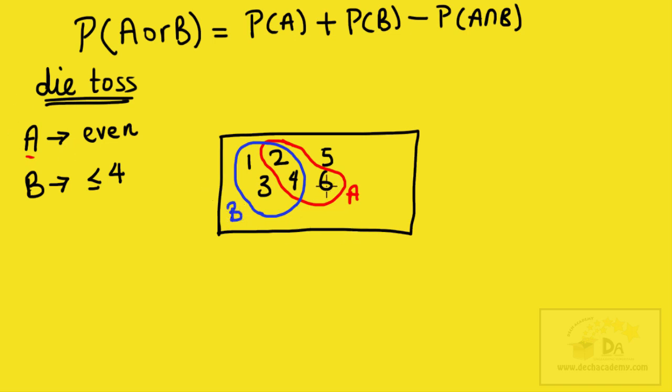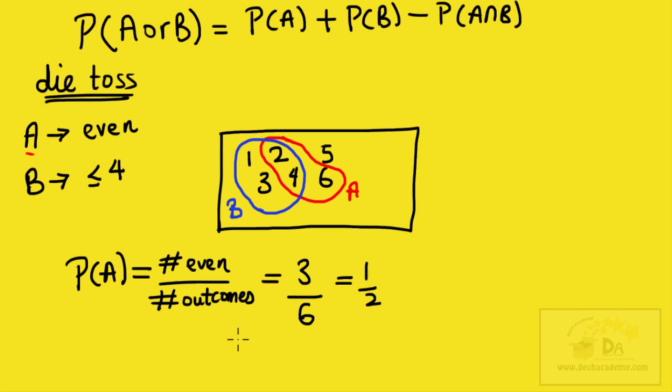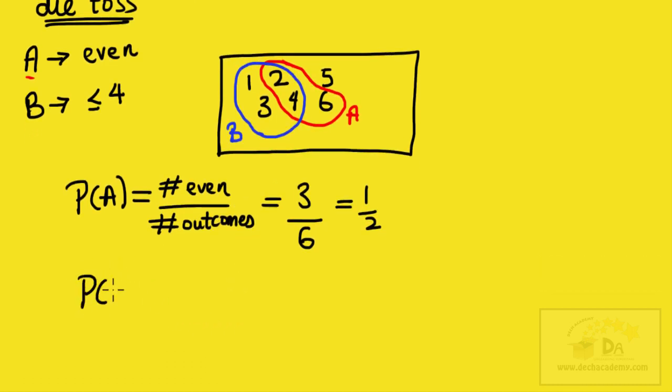Now, if you look at this sketch, what's the probability of event A? What's the probability of getting an even number? Well, it's the number of ways you can get an even number divided by the total number of outcomes. How many even numbers are there? There's 1, 2, 3. So it's 3 even numbers, which are 2, 4, and 6. But how many outcomes are there in total? There are 6 possible outcomes. So the probability of event A, getting an even number, is 3 over 6, which is equal to 1 over 2.